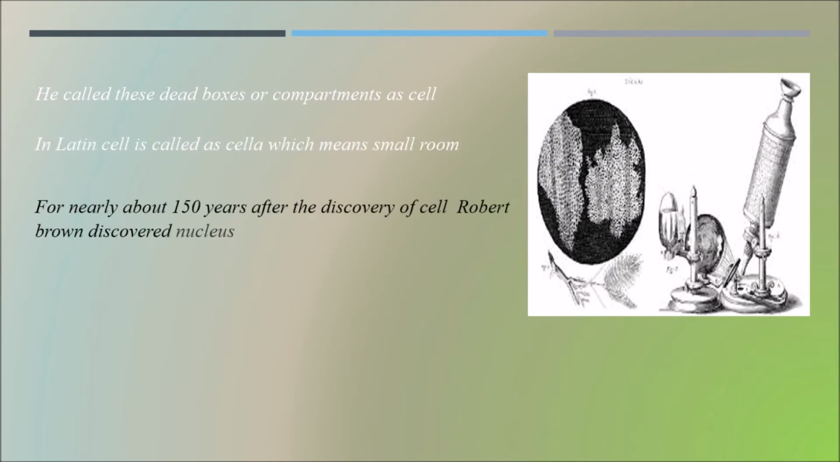For nearly 150 years after the discovery of the cell, Robert Brown discovered the nucleus. What is the nucleus? It is the main control center of the cell, and this was discovered around 150 years after the discovery of the cell by Robert Hooke. So who is credited with the nucleus? Robert Brown, and with the cell, Robert Hooke.